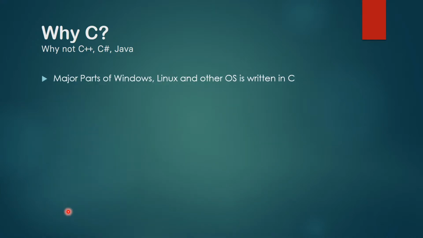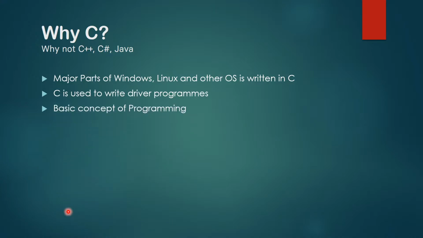The major parts of Windows, Linux, and other operating systems are written in the C language. So whatever you are using, Windows or Linux, the major part of it is written in C, and the graphics drivers program is also written in C language. And as I told already, it teaches the basic concepts of programming.